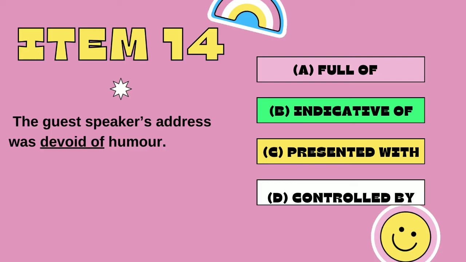Item 14. The guest speaker's address was devoid of humor. The answer options are A. Full of, B. Indicative of, C. Presented with, D. Controlled by. Devoid of means lacking, so if the speaker's address was not lacking humor, that means that it was full of humor. Our answer is A.